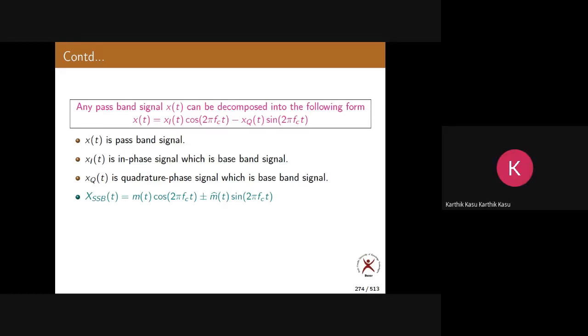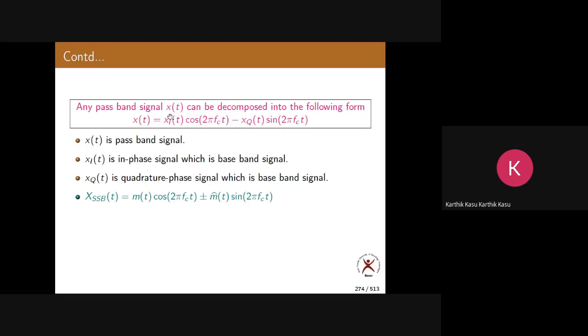In the same way, DSBSC, what is the quadrature phase component? Still 0, because there also we don't have any term that is sin 2 pi f c t. So we have seen only cos 2 pi f c t. Correct? Okay. So you make a table. In all three modulation techniques, write down what is the in phase component and what is the quadrature phase component. So that is homework.